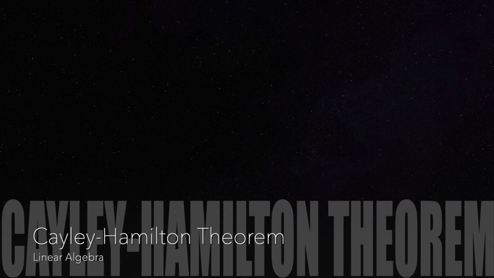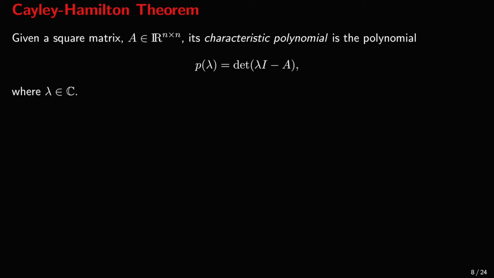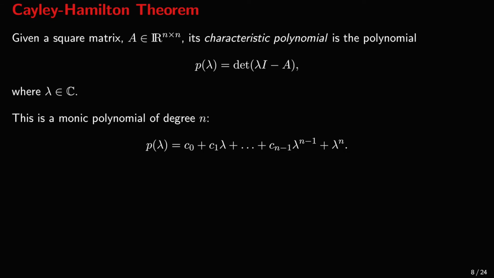There is one more thing we need to know from linear algebra, and this is the Cayley-Hamilton Theorem. Now, given a square n by n matrix A, we define its characteristic polynomial as the determinant of lambda I minus A. This must be a familiar expression since this is what we use to determine the eigenvalues of A. This is a monic polynomial of degree n. The term monic means simply that the coefficient of lambda to the power n is equal to 1.